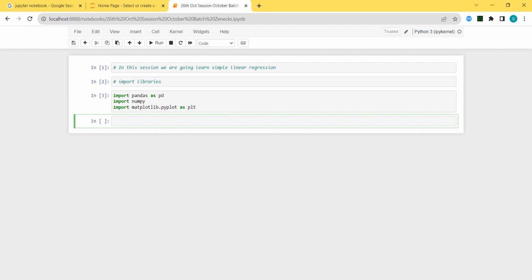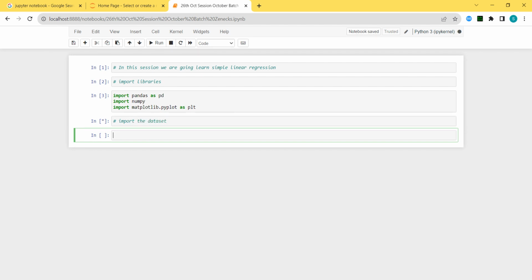All right, after importing libraries, now I will write import the dataset. How to import the dataset? From pandas we have to use the read function, and I want to read, let's say, a CSV file. I will write the path over here. Pandas is imported as pd right now, so I will just mention pd. I will save this in the file variable, and now let me just check where the file is stored.